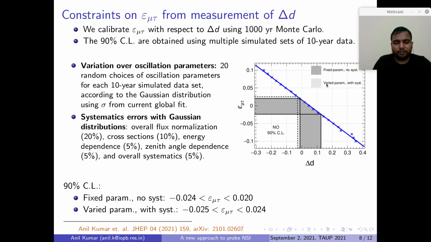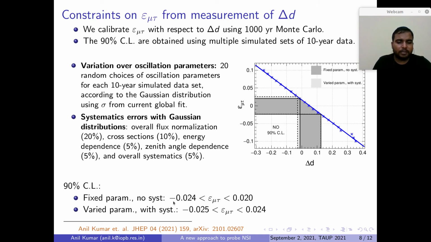And then we vary the oscillation parameters among these multiple simulated sets and include the systematics, which are the standard systematics used in ICAL analysis. For each set we vary them using a Gaussian random distribution. That time we obtain this light gray band, which we can see is almost similar, so there is not much deterioration. So first we obtain the 90% bound on ΔD, then we project that on the y-axis with the help of this calibration line to obtain the 90% bound on ε_μτ.